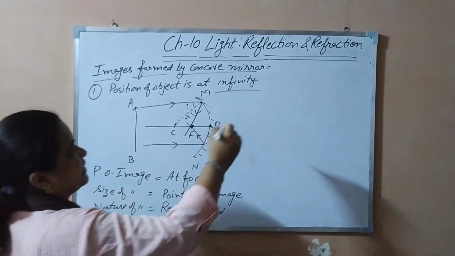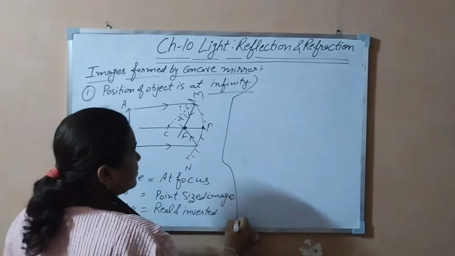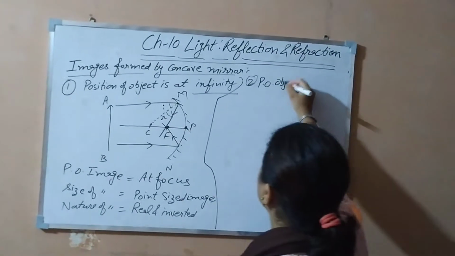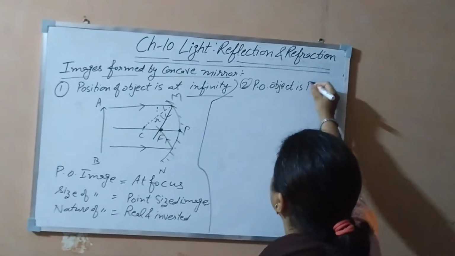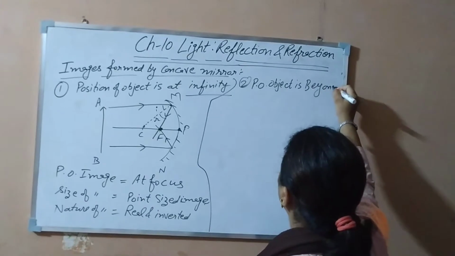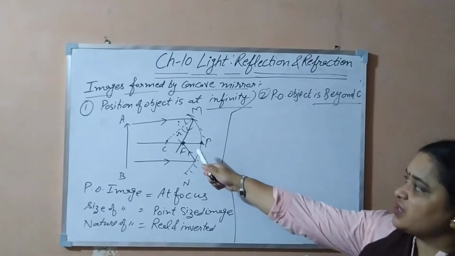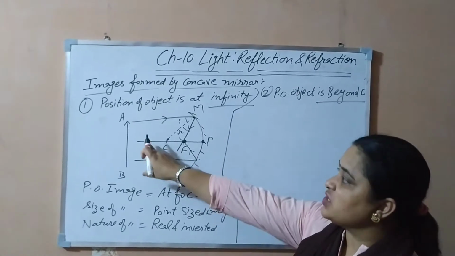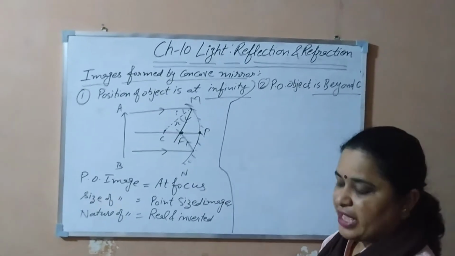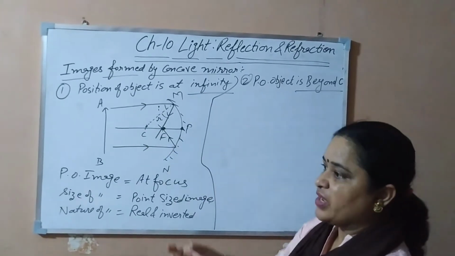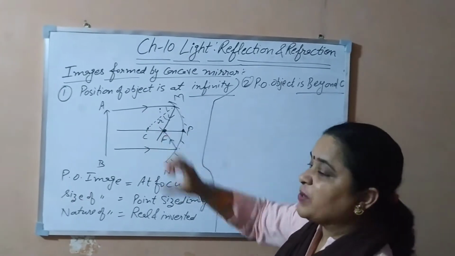Now let's do the second case, when the position of object is beyond C. The object is kept beyond the center of curvature, because first of all we have calculated the rough focal length. Now we situate the object, like when we do it practically, we put a lighted candle or we can take an optical needle also.